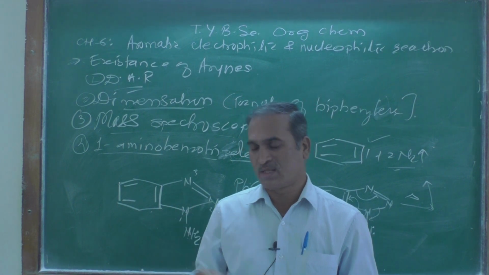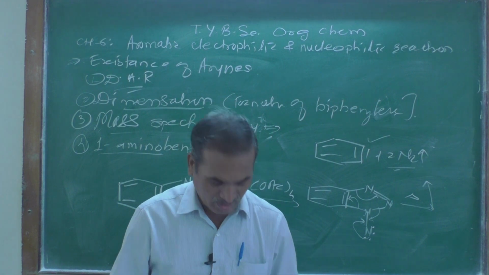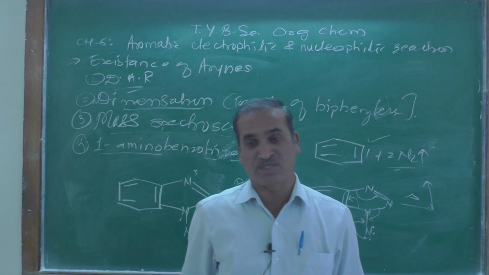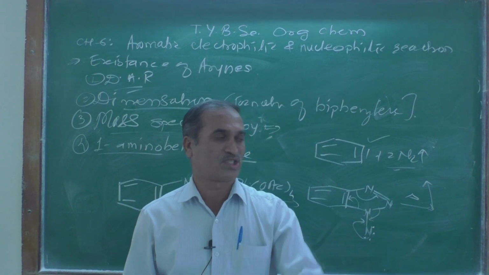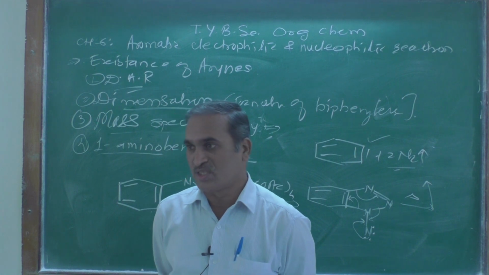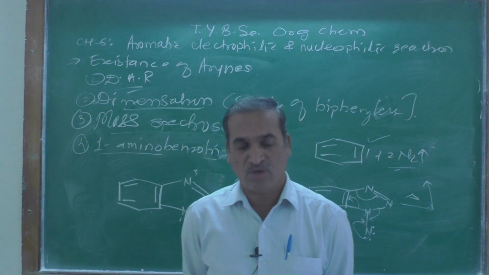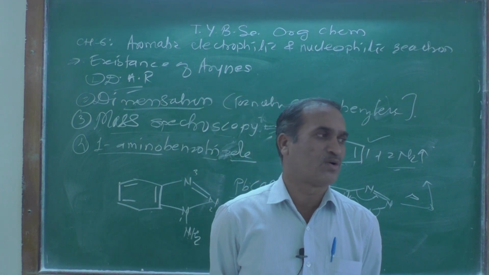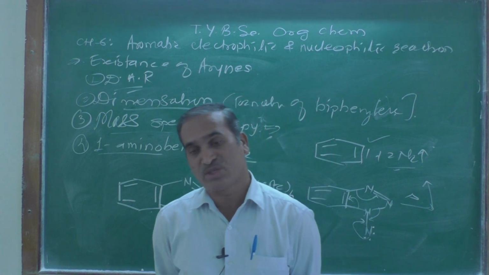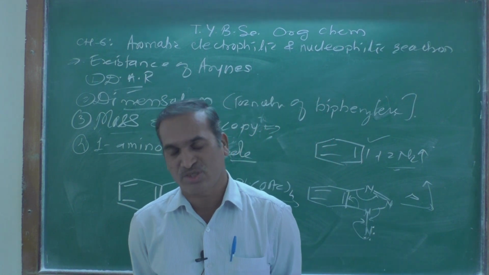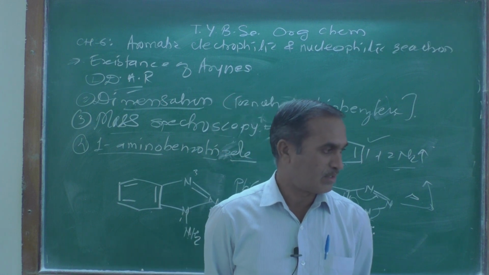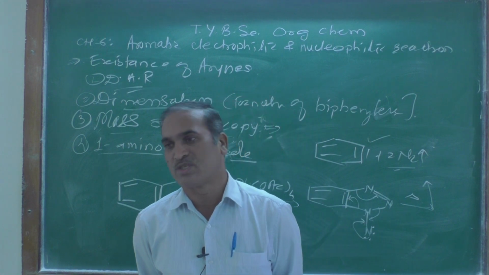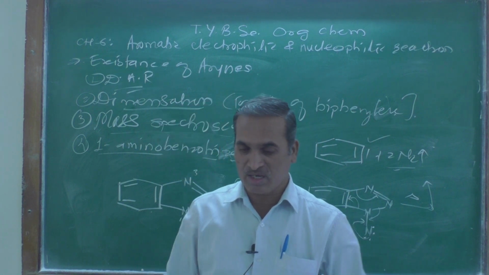And another one is 76, which clearly shows the existence of the benzyne intermediate; the peak at 76 is detected by the loss of the benzyne intermediate. Another prominent peak appears around 152, which is due to dimerization: 76 into 2 is equal to 152. So that is another example.